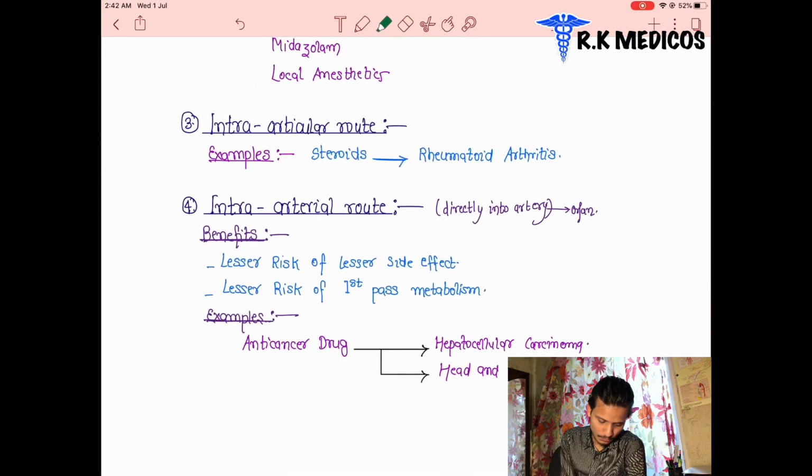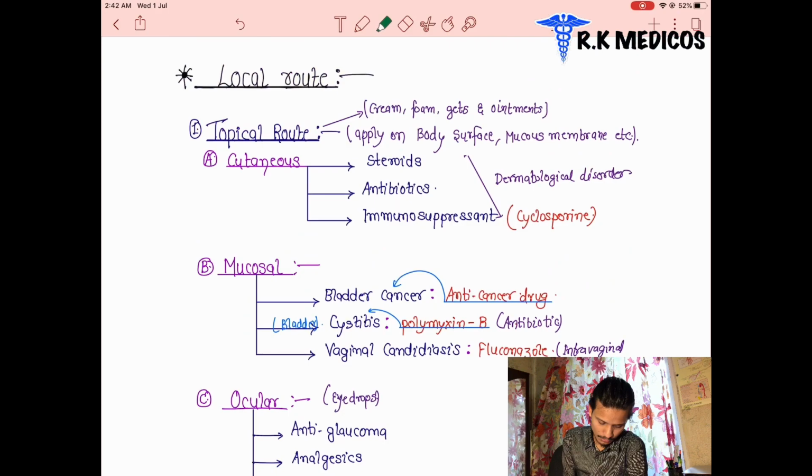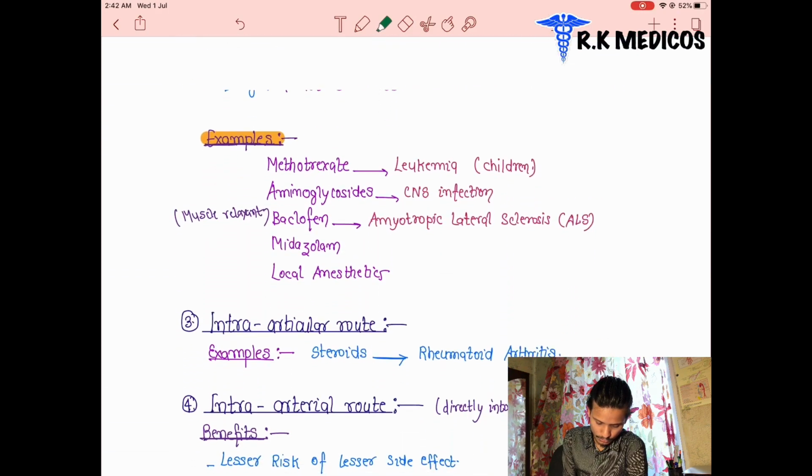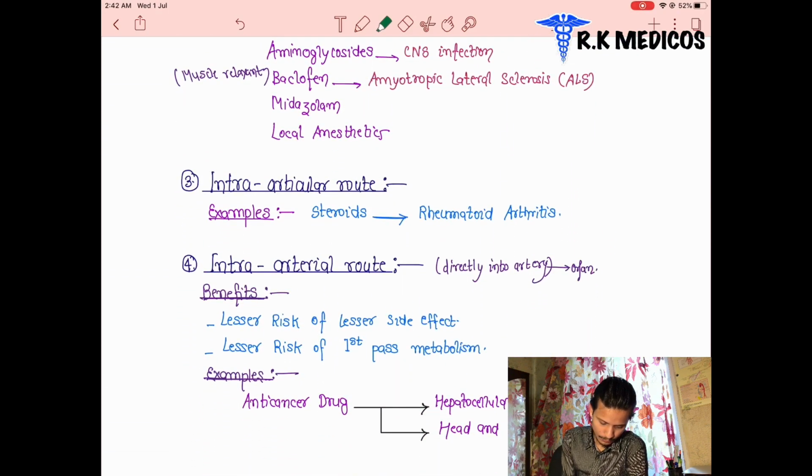First, topical route. Second, intrathecal route. Third, intra-articular route. Fourth, intra-arterial route. We can start from down.